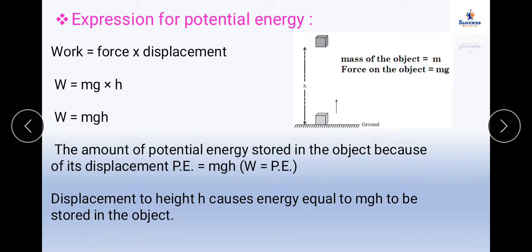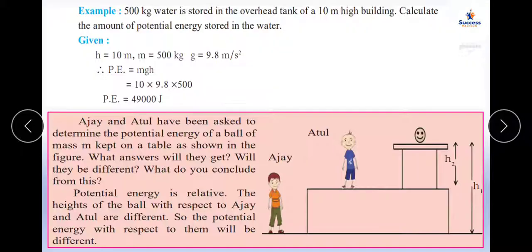So we just have to raise the object and store some energy. That energy is equal to mgh. Very simple. It is not like the derivation of kinetic energy, just one formula, and we get the value of potential energy, which is equal to the work, which is equal to mgh.